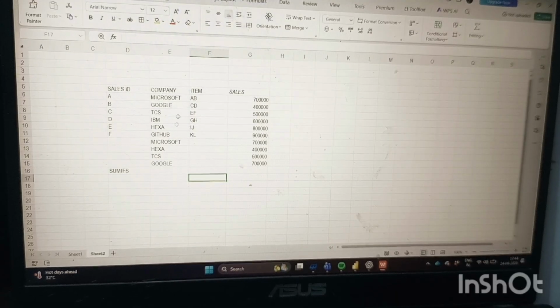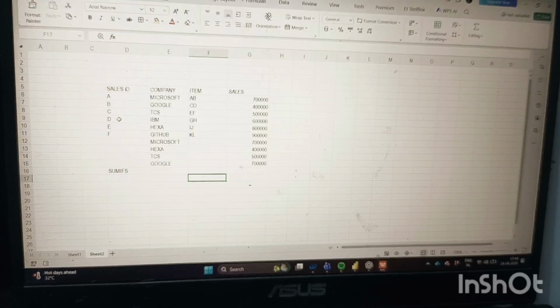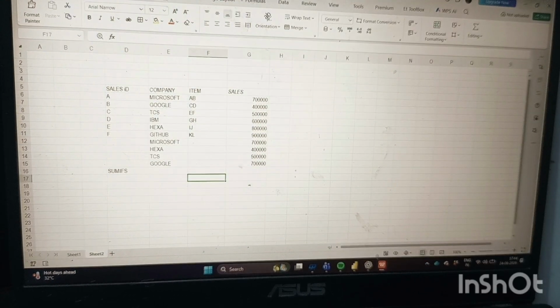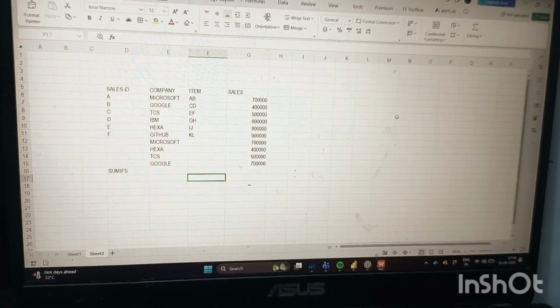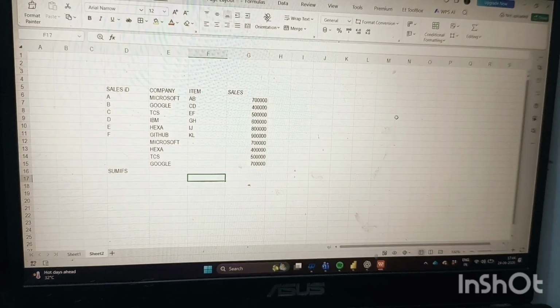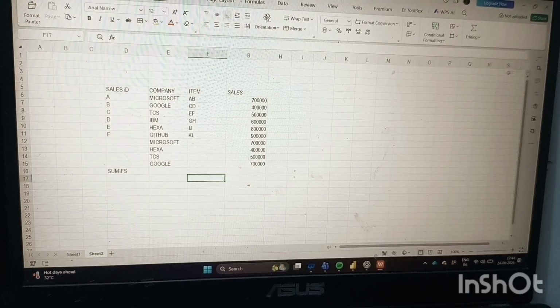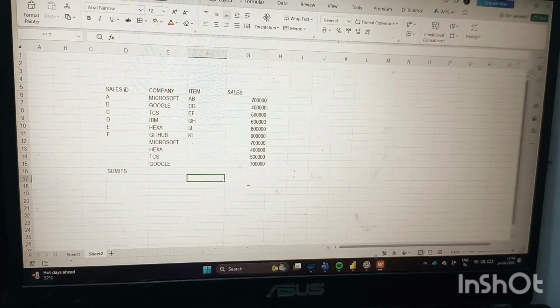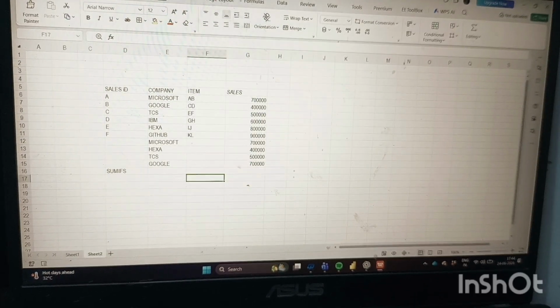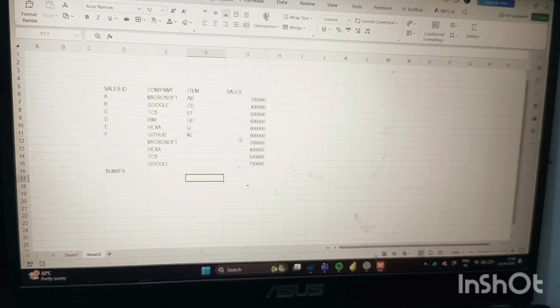So there are 2 times Microsoft and 2 times TCS. Some companies are written 2 times. We have to calculate the total sales of any company. Suppose I am going to calculate Microsoft's total sales. This is the column of sales.